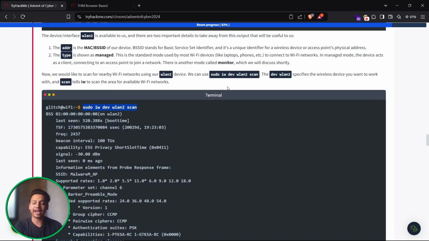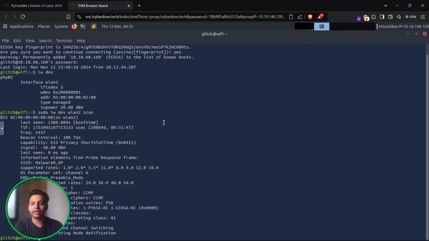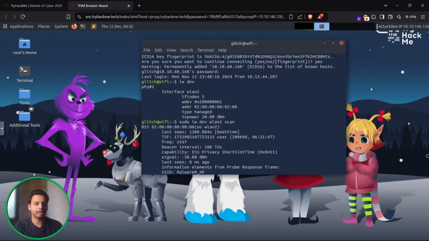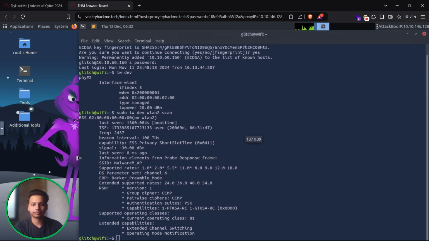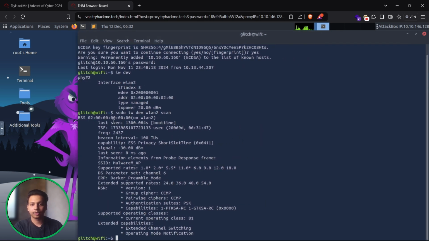Now we can scan the nearby Wi-Fi networks using our wlan2 device. We can use sudo iw dev wlan2 scan. Here dev wlan2 specifies the wireless device you want to work with, and scan tells iw to scan the area for available Wi-Fi networks. So we can see over here, let me just make it bigger so we can see it properly. Yep. So last seen, these are the details.